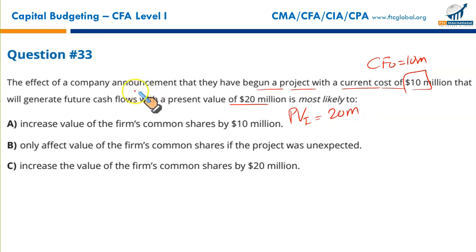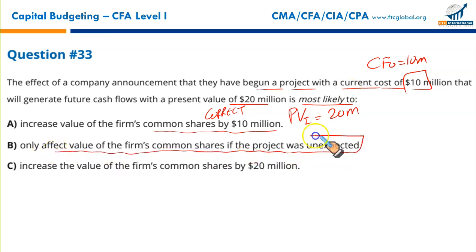Now this announcement is most likely to do what? It will increase the value of the firm's common shares by $10 million. Apparently it's a correct statement. That's what happens, but only when this information was not known to the market. It will only affect the value of the firm if the project was unexpected.